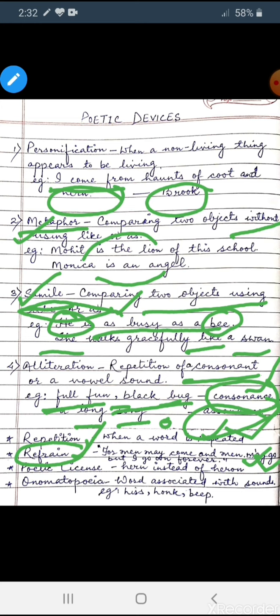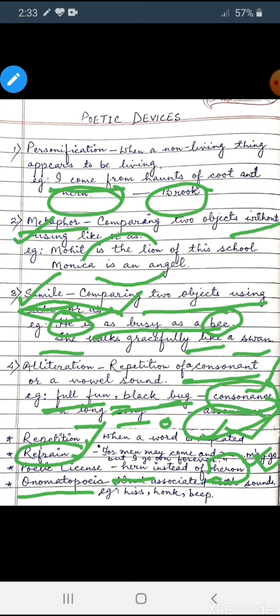So the poet has used the spelling Hern instead of Heron. Heron is a bird actually, but we are pronouncing it as Hern, and so the poet has converted Heron into Hern in order to rhyme the sentences, and that is why here the poetic device is poetic license. Now, the last one, onomatopoeia.